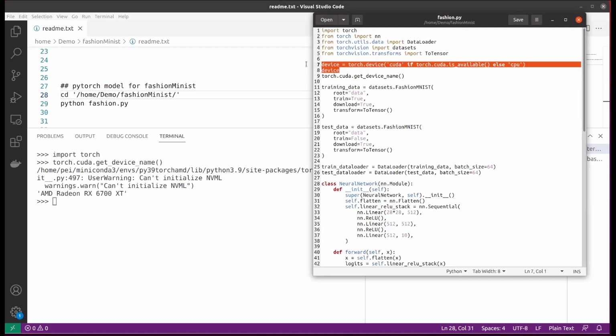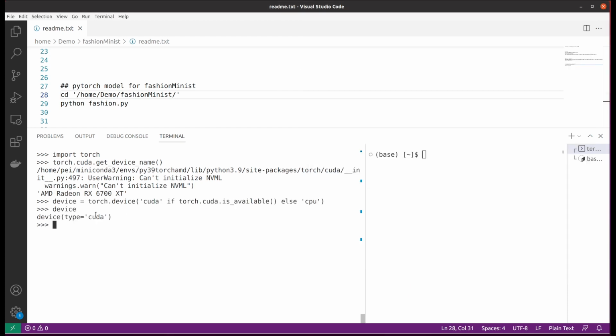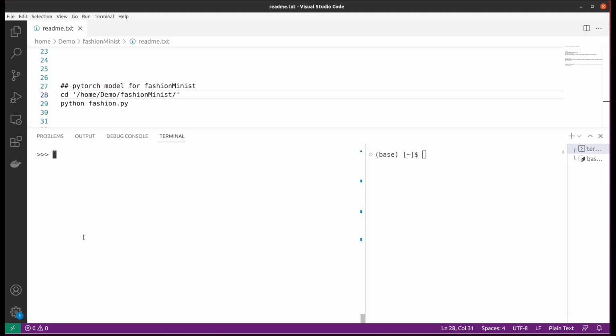You can also check that the device is CUDA. Okay, I think things go well, so we can run it.